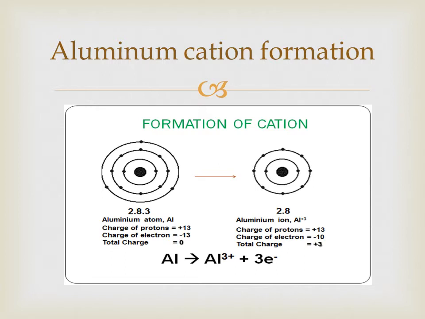So aluminium loses these 3 electrons and achieves a plus 3 charge on aluminium. So this is the aluminium cation formation. The remaining parts B and C will be solved by you.